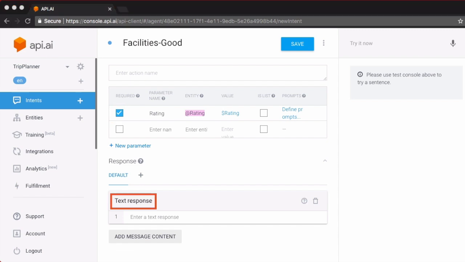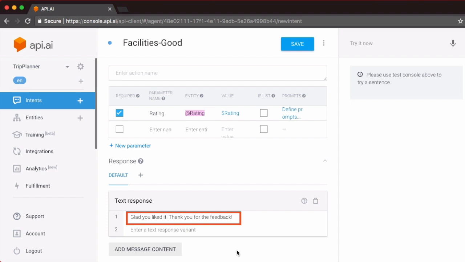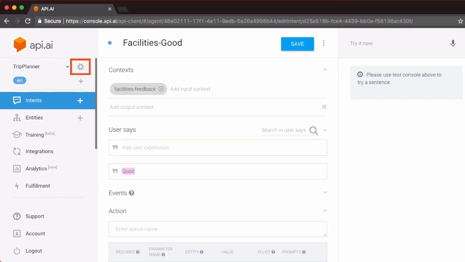Check on that checkbox, mark it as required, and configure your text response. You don't need to ask any additional questions here because this marks the end of our customer satisfaction survey. You can simply say, glad you liked it, because the user liked the facilities, and end the conversation right there. Hit save on this intent. We are done with configuring it. And let's move ahead and create a new intent to handle facilities bad.